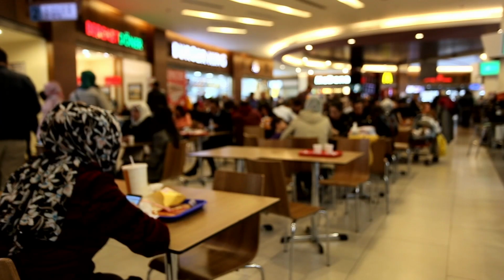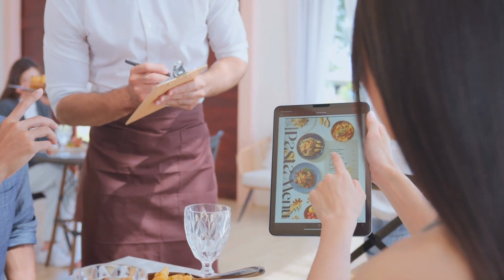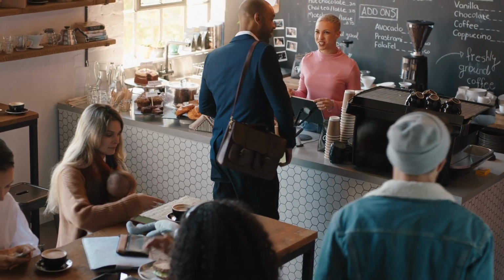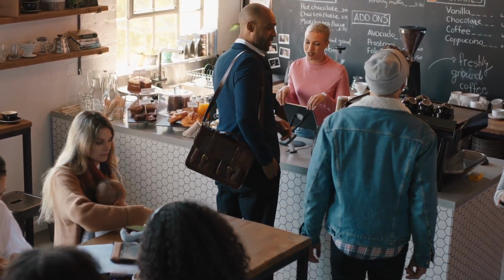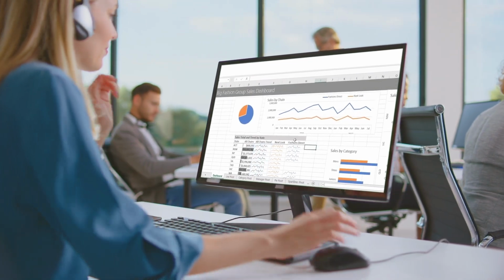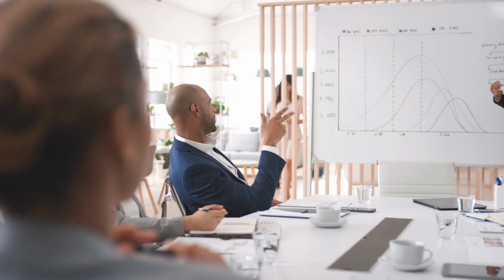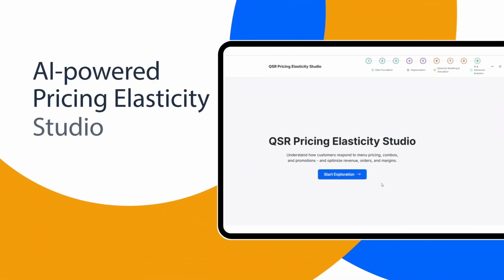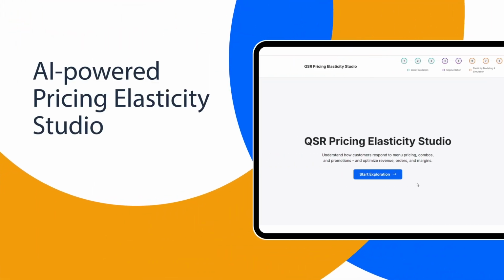Quick service restaurants operate in a highly dynamic environment where every pricing decision impacts traffic, repeat visits, and margin. But today, pricing and revenue teams still rely on backward-looking reports. They can see what happened, but not predict what will happen next. This is where the AI-powered Pricing Elasticity Studio comes in.